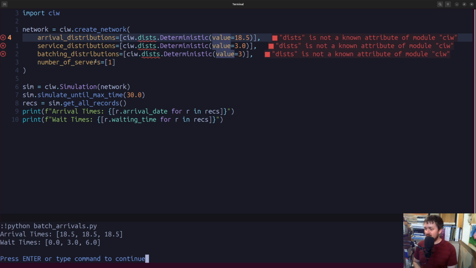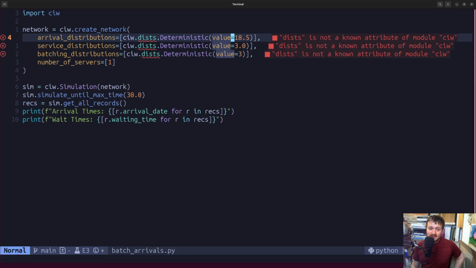The other 2, because they arrived all at the same time, will have this nice additive progression of, well, the next one had to wait for the first one that went in, and that's going to be 3 units of time because we've got a deterministic service time of 3. I guess I can see why they use this example now. It's very clean, easy math to follow. And then the last one had to wait for the first 2, and so that's 3 plus 3 is 6. So that's batch arrivals in a nutshell.